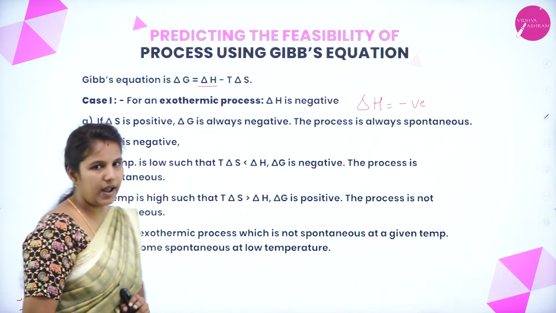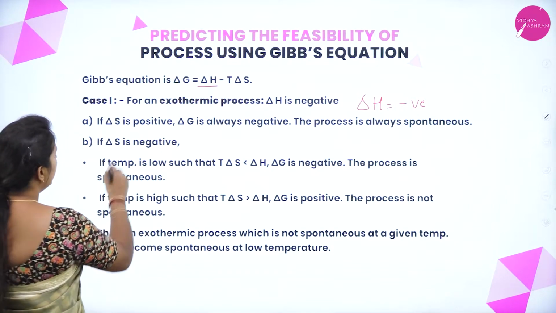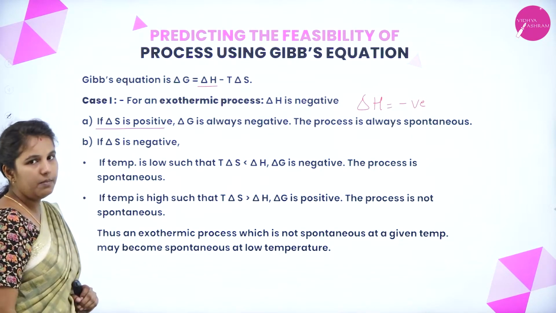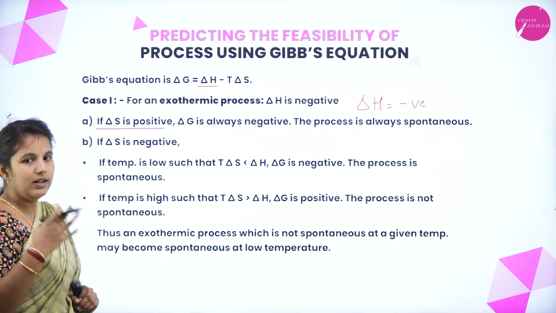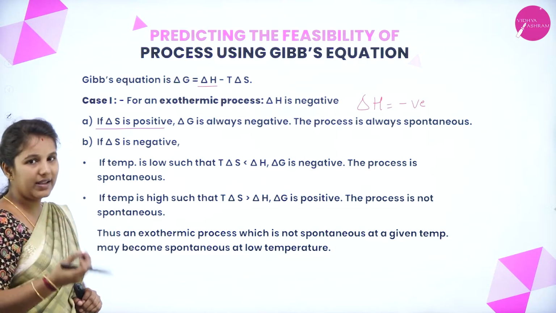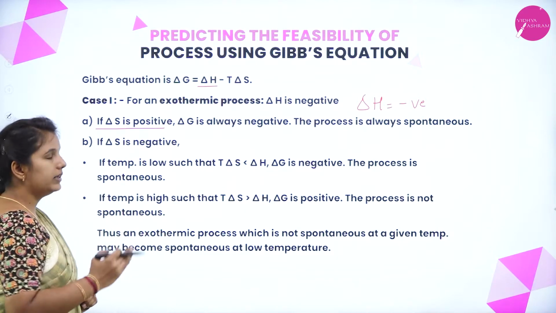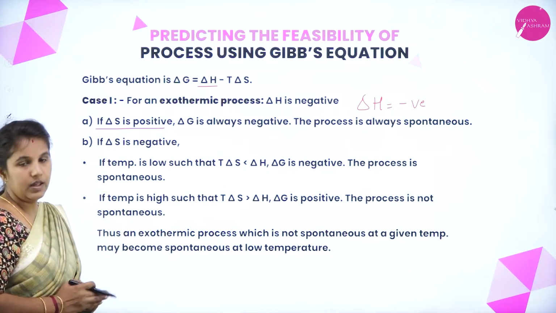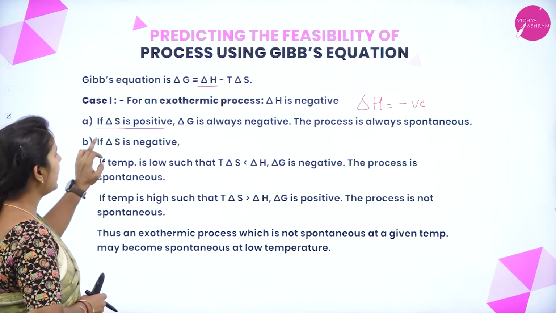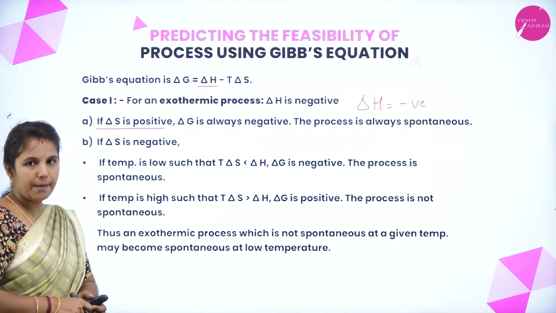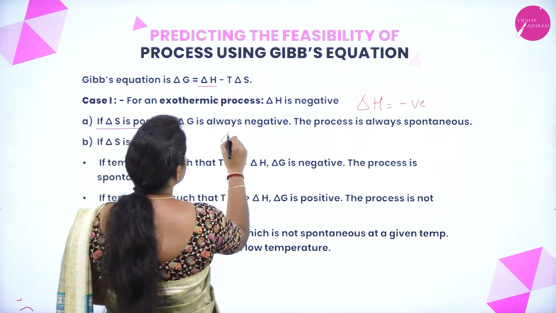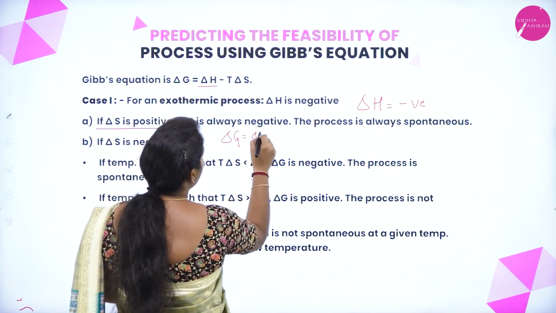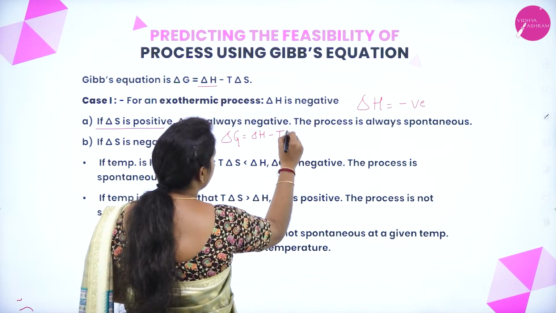If delta H values become negative, the delta S values will become positive. I am considering a condition where my reaction is happening in an exothermic way, where the delta H values are negative. If delta S values are positive, what will happen to the delta G value? We'll see now. That is, delta G is equal to delta H minus T delta S.